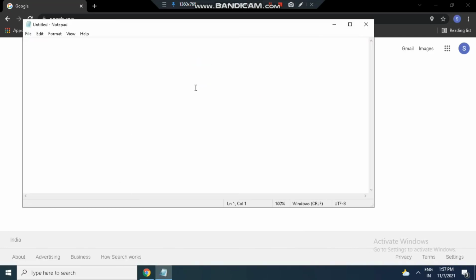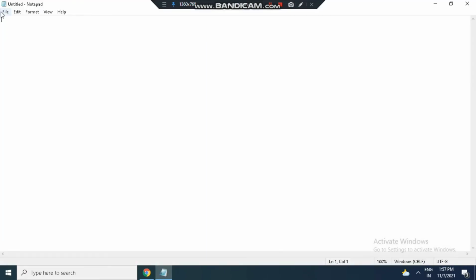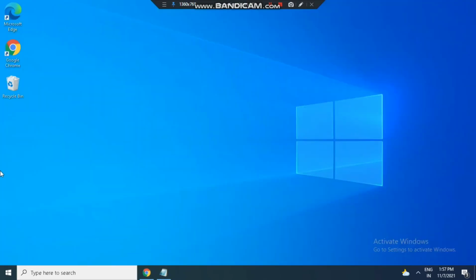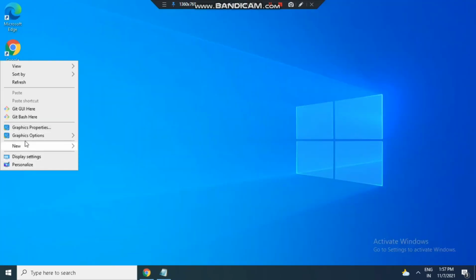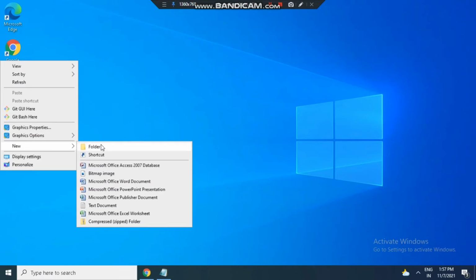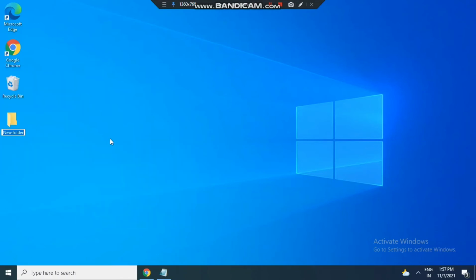First let me create a new folder on the desktop. You can create it anywhere, but I'm creating it on the desktop and naming it Code Start Techie HTML.